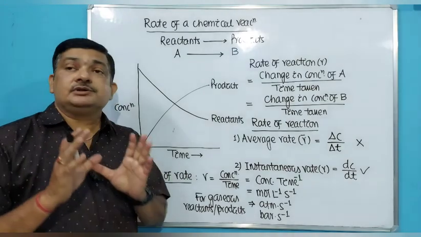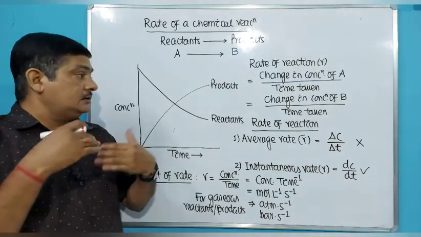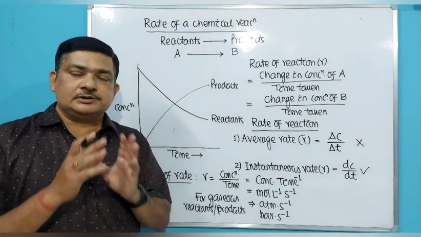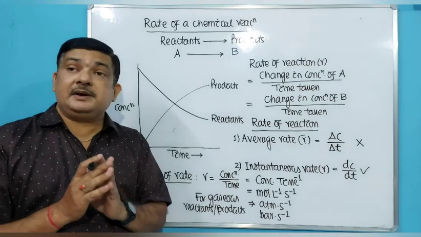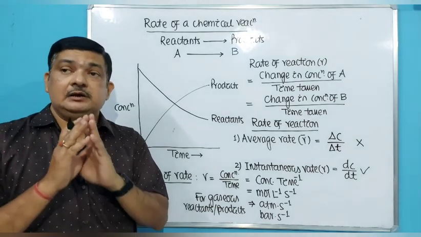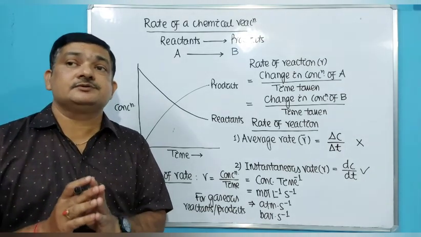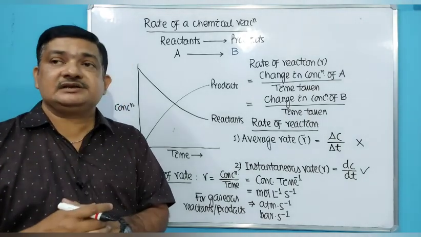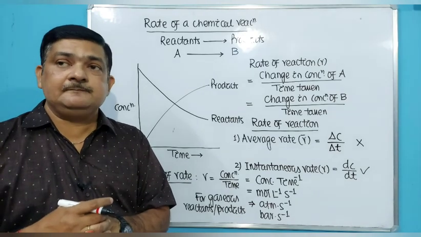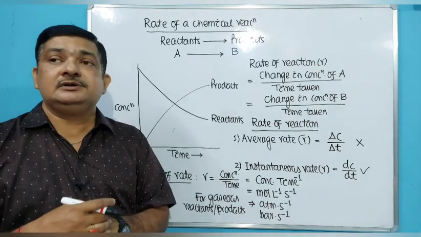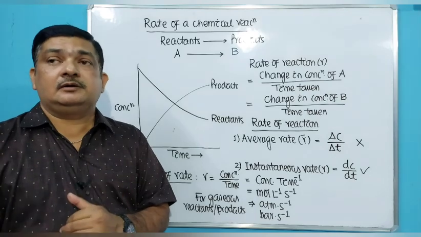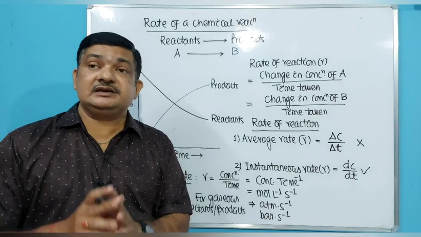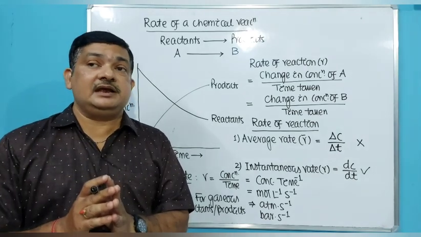Okay students, so this was just an introductory class to give an idea regarding chemical kinetics, what we are going to discuss in this chapter. So you must be clear by now what chemical kinetics is and which topics will be covered under this. In the next class we will discuss how to express the rate of a reaction, and we will try to find out the different criteria which affect the rate of a chemical reaction, and we will start with the collision theory of reaction rate.